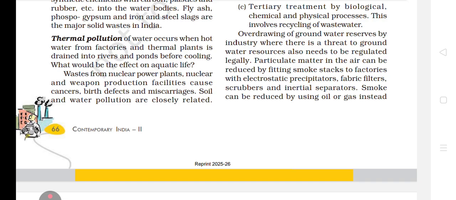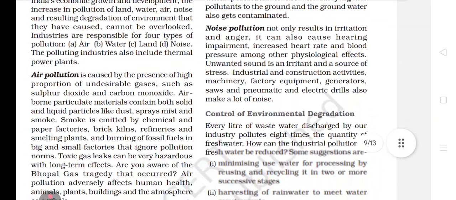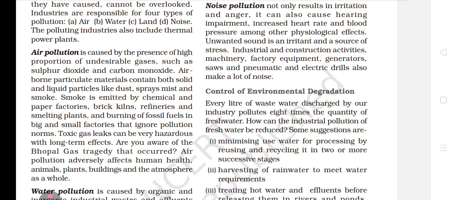Okay. Then we talk about noise pollution. Noise pollution, bachche, is a very easy part. Noise pollution not only results in irritation and anger, it can also cause hearing impairment, increased heart rate and blood pressure among other psychological effects. Unwanted sound is an irritant and a source of stress.